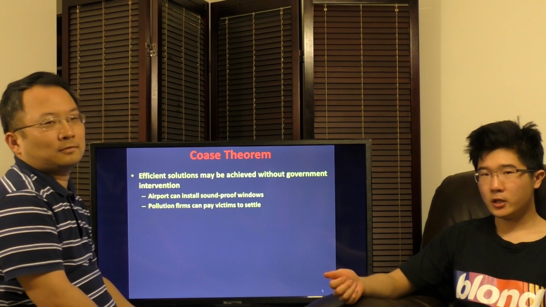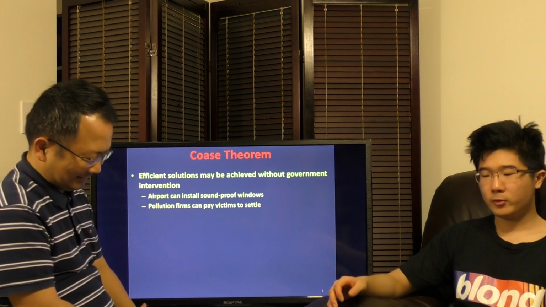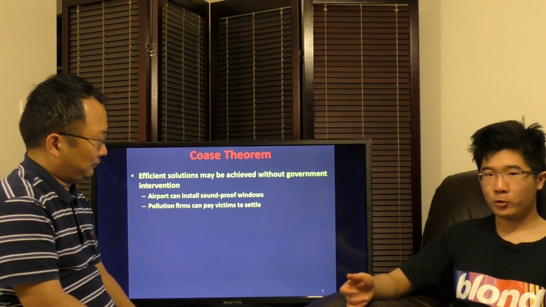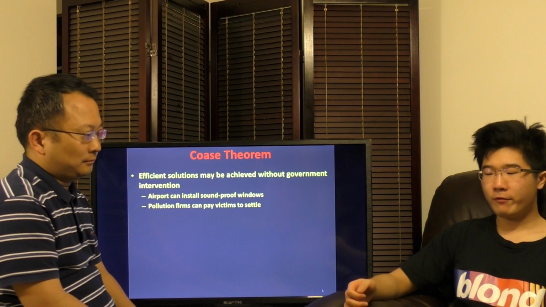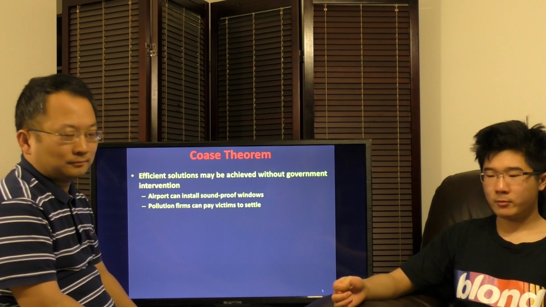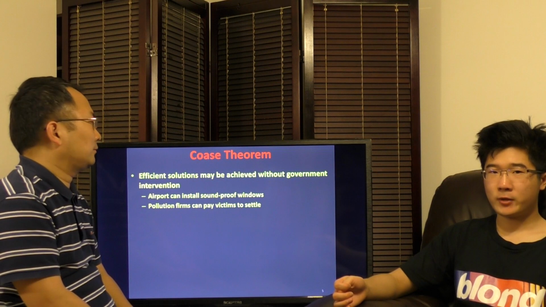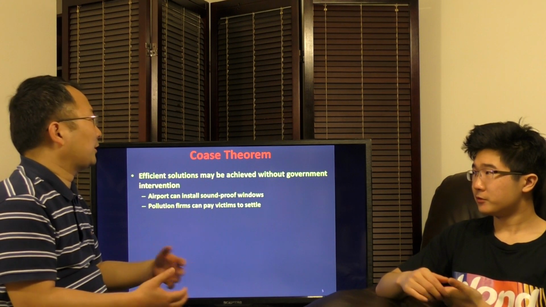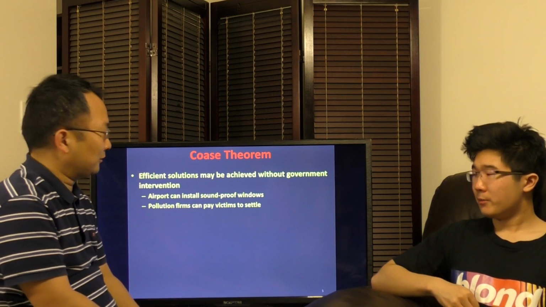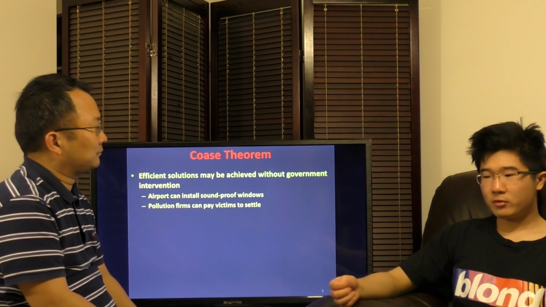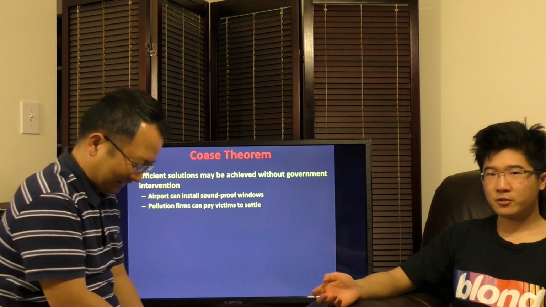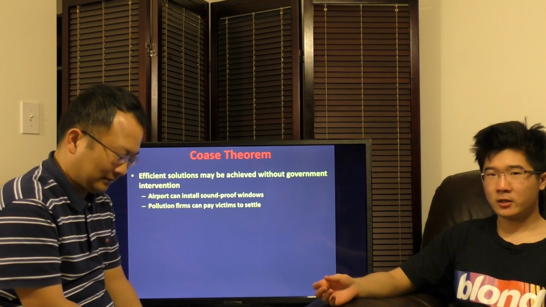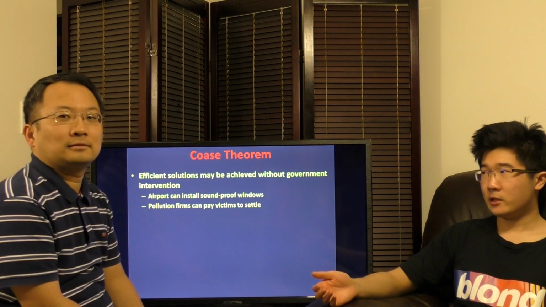For instance, if they pollute, the pollution firm can pay the affected victims a certain amount of money to satisfy that marginal external cost, or maybe the victims can negotiate with and pay the pollution firm in order to get them to not pollute. So basically, it's another way to do it without the government, kind of like a private taxation. There are obviously a lot of problems with Coase's theorem. It's not really practical. Nobody relies on it on a regular basis, for good reason, because it's way easier said than done.